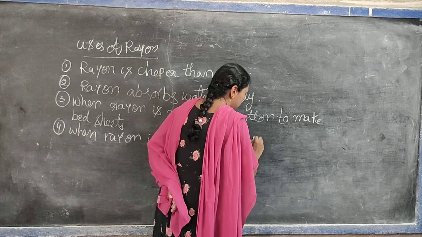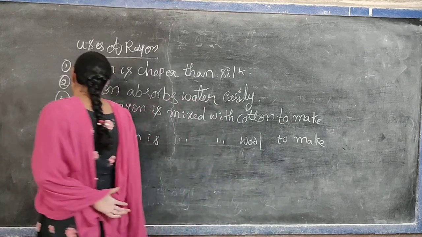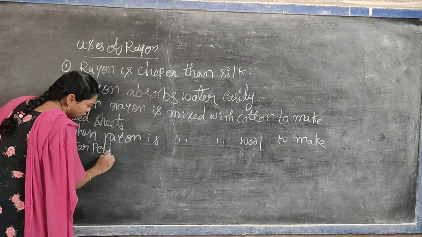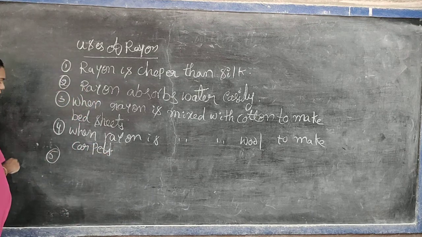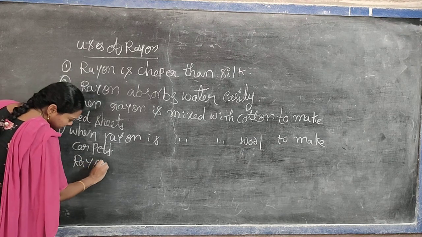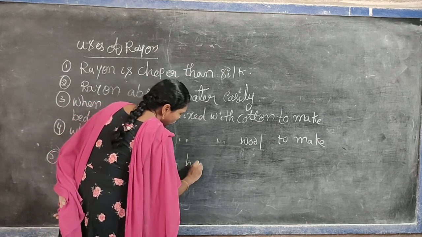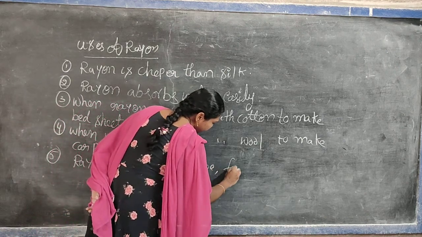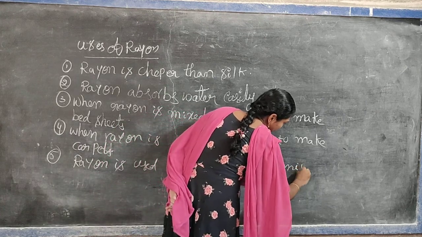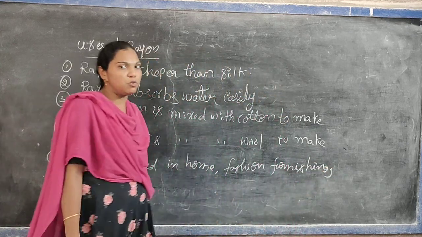Wool, to make carpets. Okay. So rayon is used in home and fashion furnishing, which means in the home decorations and the fashion decorations we are using the rayon.